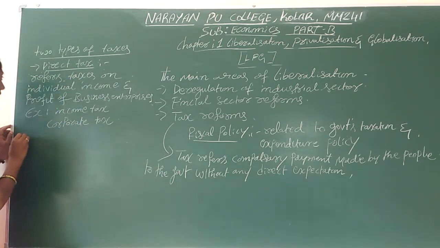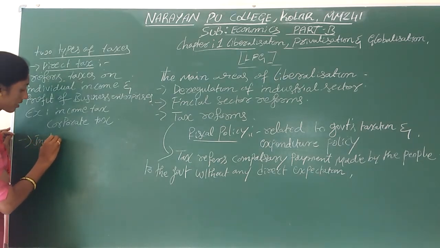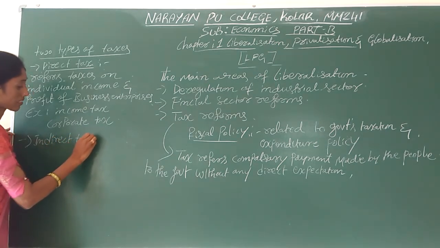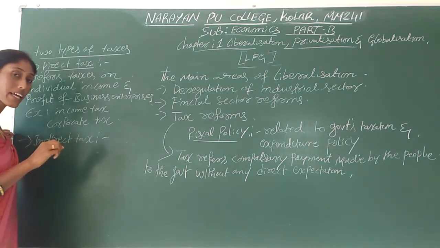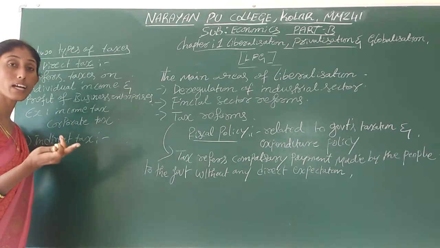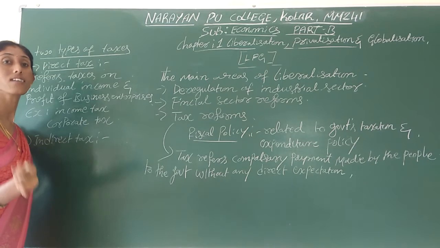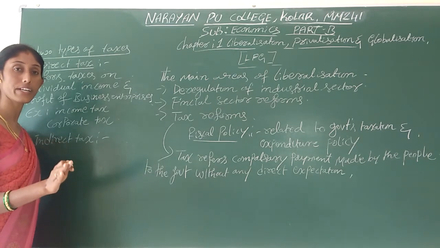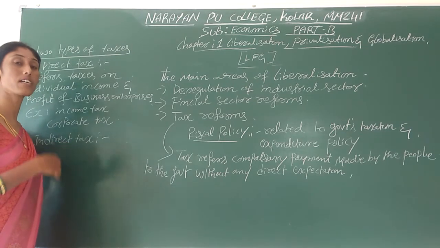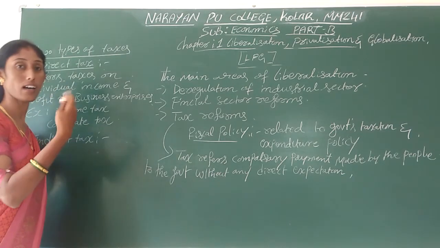Next, indirect tax. Indirect tax means the tax which is levied on goods and services or commodities, and this tax burden can easily be shifted to others.